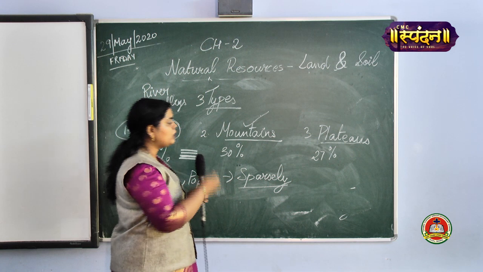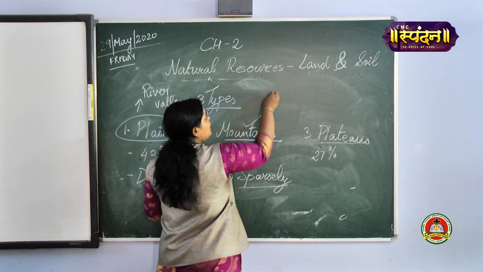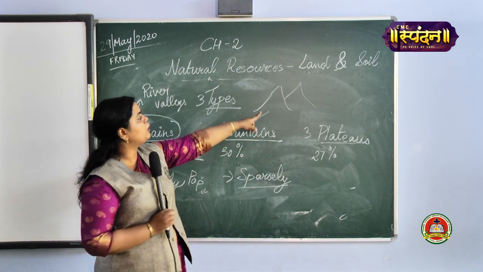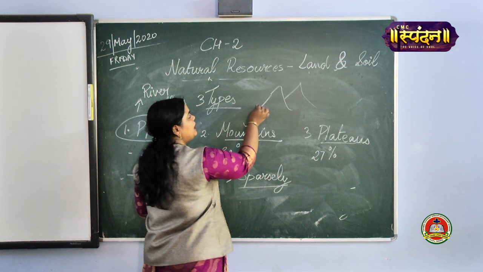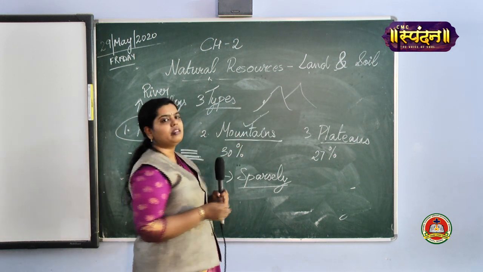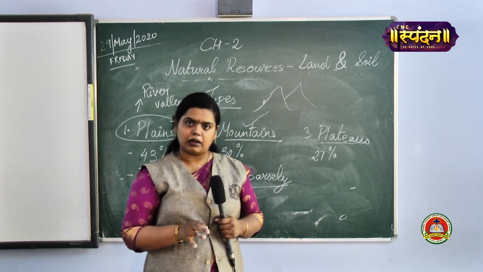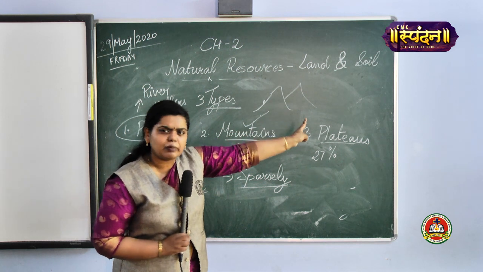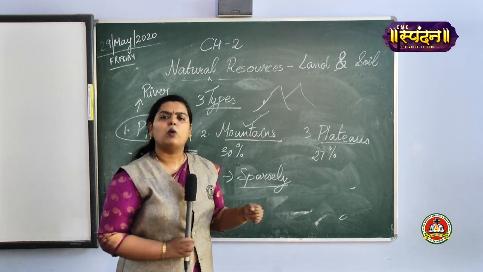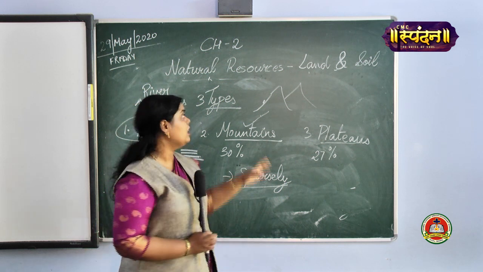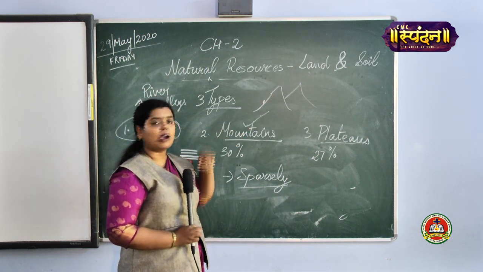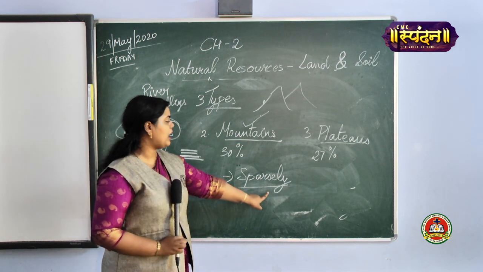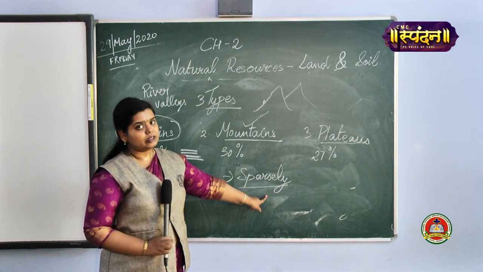Fine. Whereas in mountain areas, you'll find there is always a slope. So, setting up an industry over these regions or starting with agriculture is a bit difficult. Is it clear? Along with that you won't have proper water availability. Even if you have water availability, you won't be able to do a proper type of agriculture over here. So what happens? Mountains always have sparsely populated regions.